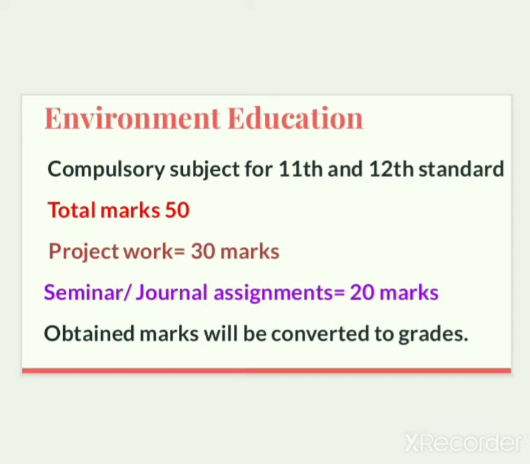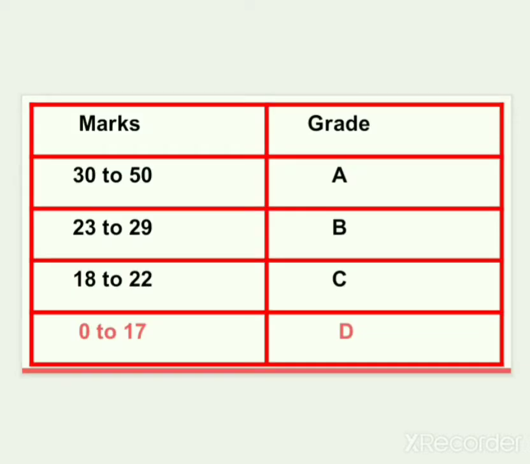Now let us see how grades are given. If you get marks between 30 to 50, then you will get A grade. If you get marks between 23 to 29, then you will get B grade. Marks between 18 to 22 indicate C grade, and if you get marks between 0 to 17, then you will get D grade.